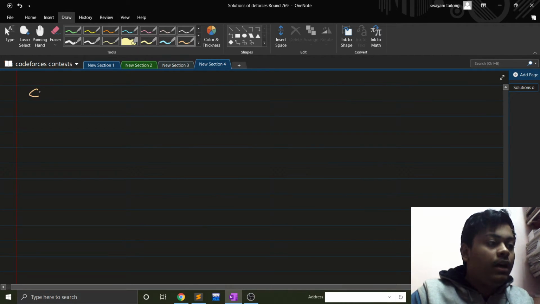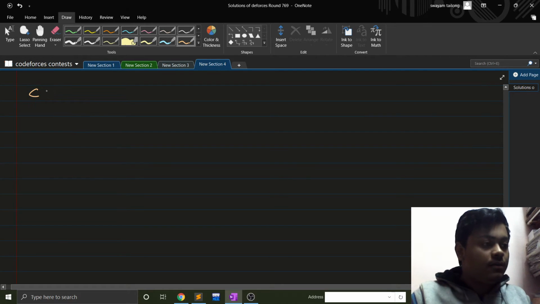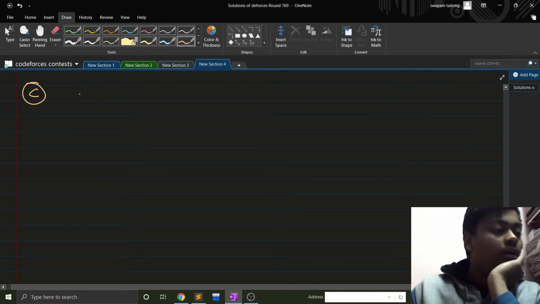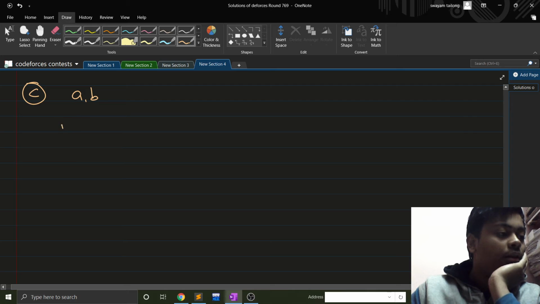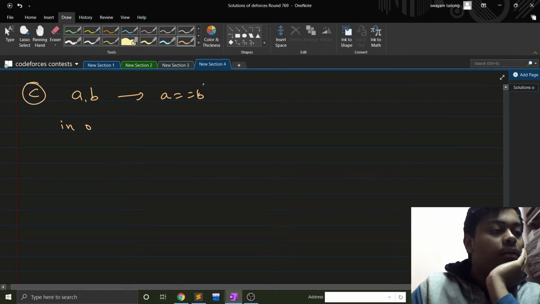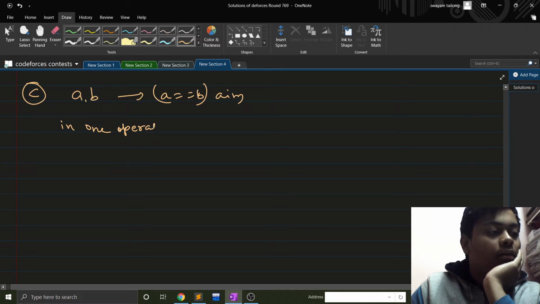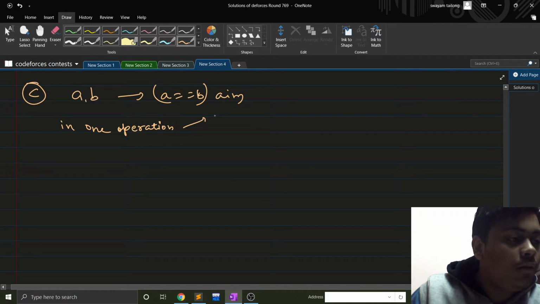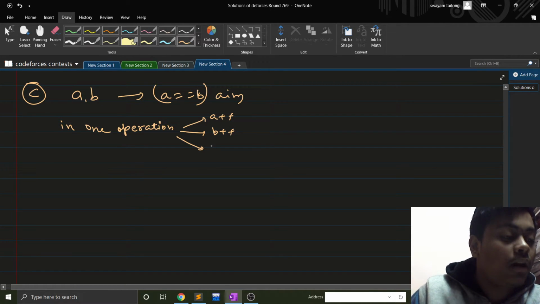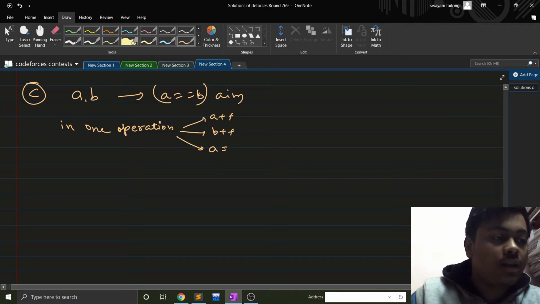In problem C we have two numbers A and B. In one operation our ultimate aim is to make A equal to B. In one operation, what I can do is either A plus plus, or B plus plus, or I can replace A with A or B.